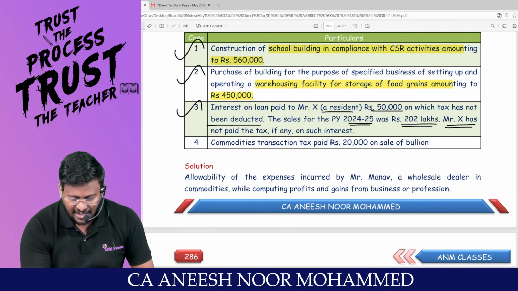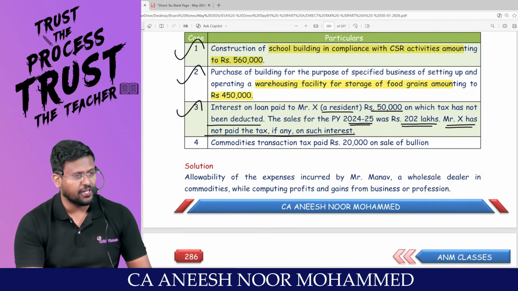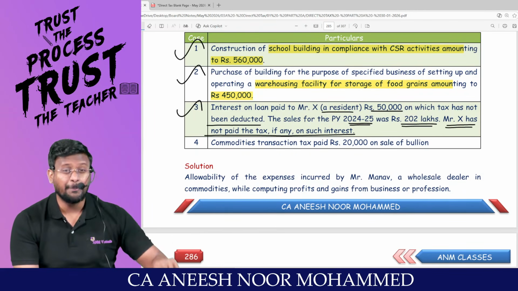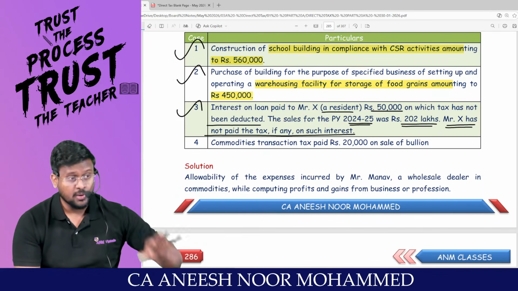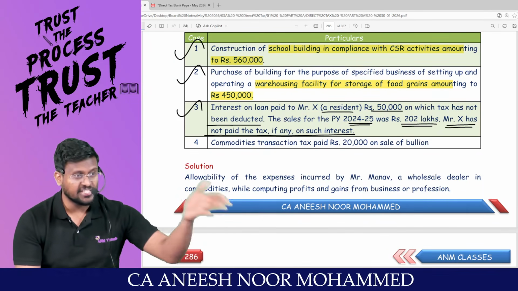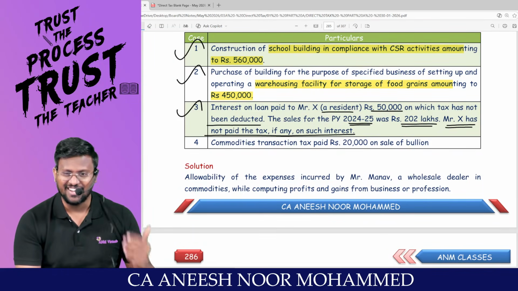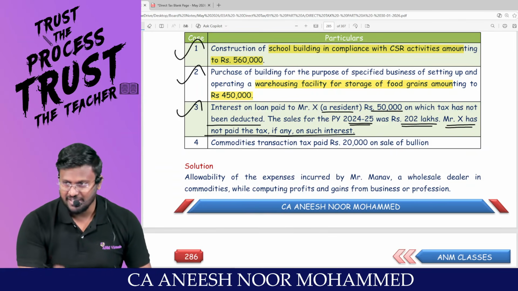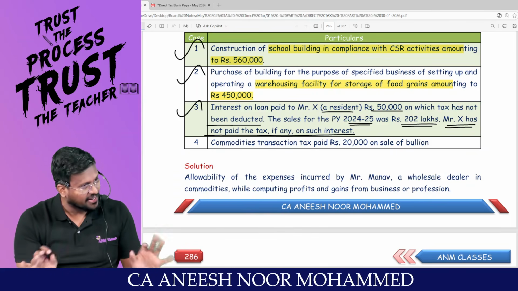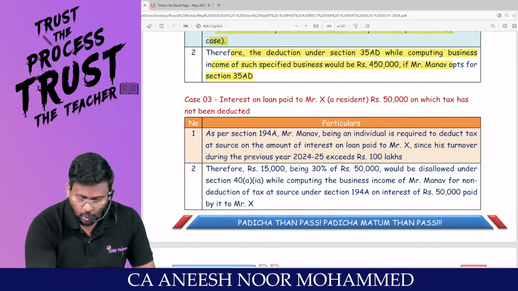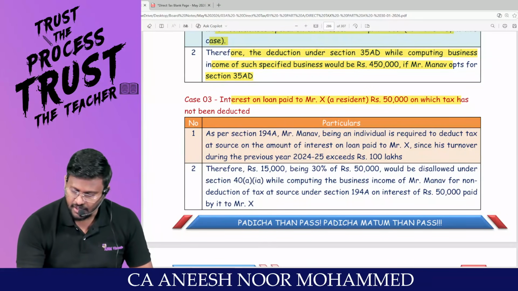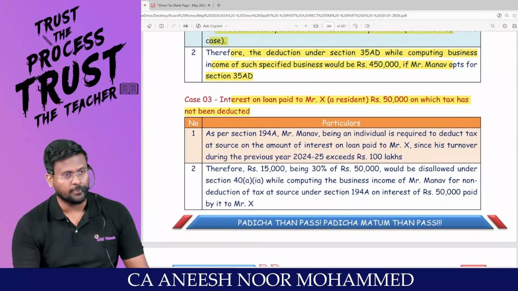Mr. X has not paid the tax, if any, on such interest. That means the payee is not a law-abiding payee. He has not paid the tax. Are you all really with me? That means current year disallowance is mandatory. Are you all really with me? That's what they are saying. Interest on loan paid to Mr. X, resident, 50,000, on which tax has not been deducted.